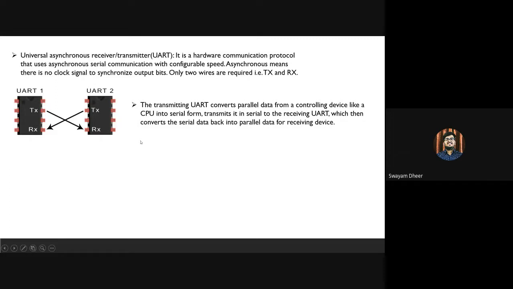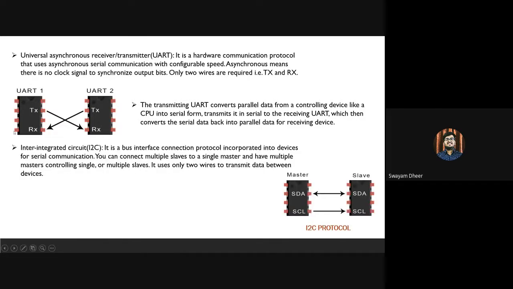Instead of the clock signal, what the UART does is it adds start and stop bits to the data packet being transferred. So for example, if a packet is being transferred from the transmitter pin to the receiver pin of UART2, two bits are added at the start and the end of the data packet, which define the beginning and end of the data packet. So the receiving UART, that is UART2, knows when to start reading the packet.